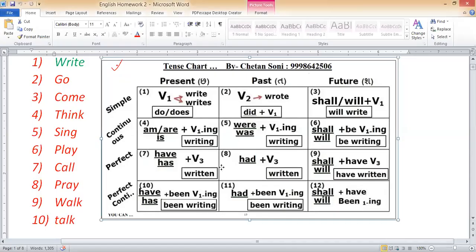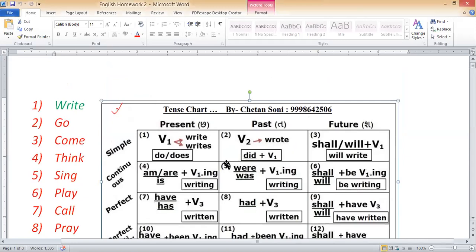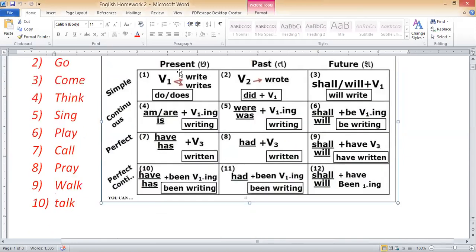Let me share one other file, my last one. See, now this is again the simple tense chart. Present simple tense V1 writes do, does, two words are there and they are helping verbs. They are helping us for making them negative or question.